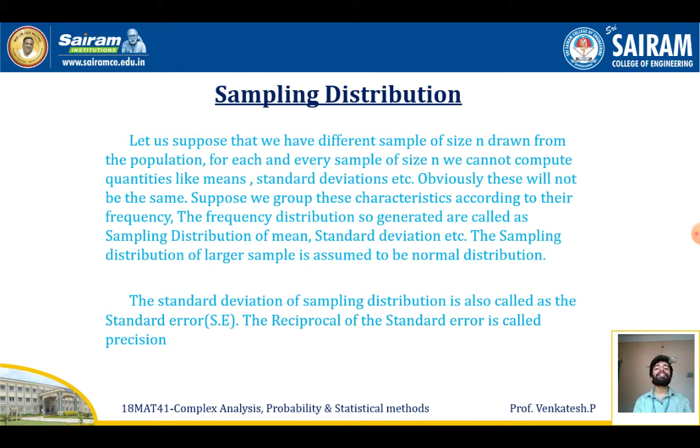Now I'm going to discuss standard error. The standard deviation of the sampling distribution is called the standard error. It is denoted by SE, and the reciprocal of this standard error is called the precision.